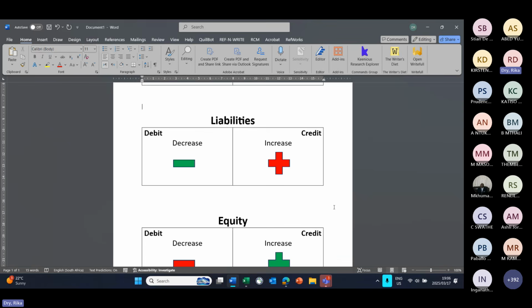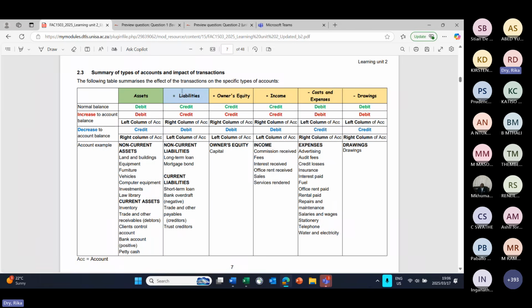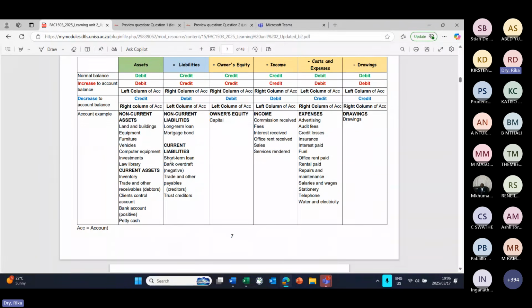Now, if we go back to your study guide under liabilities, there's a list of account names once again. Long-term loan, mortgage bond, a short-term loan, a bank overdraft, trade and other payables, and your trust creditors.